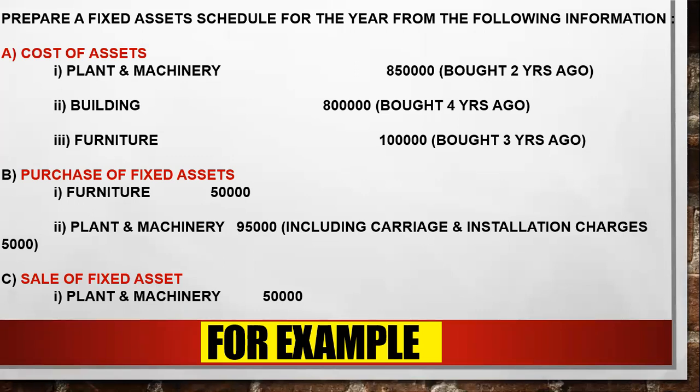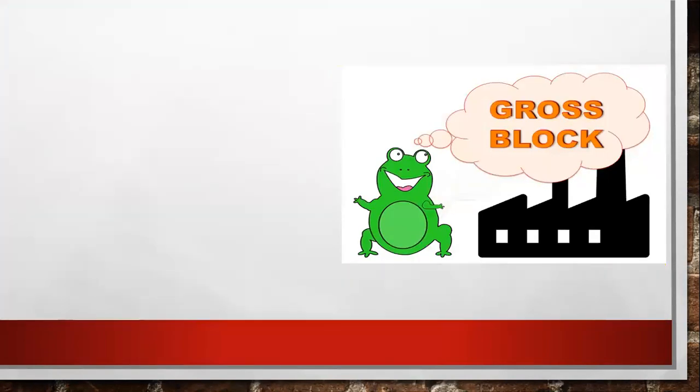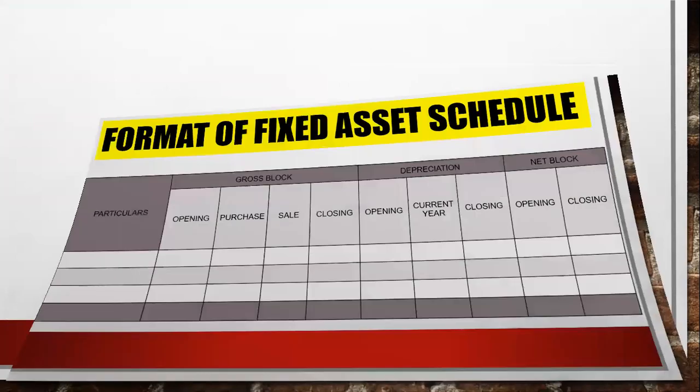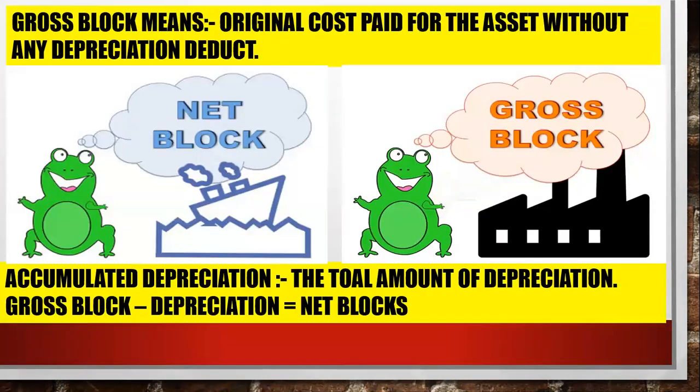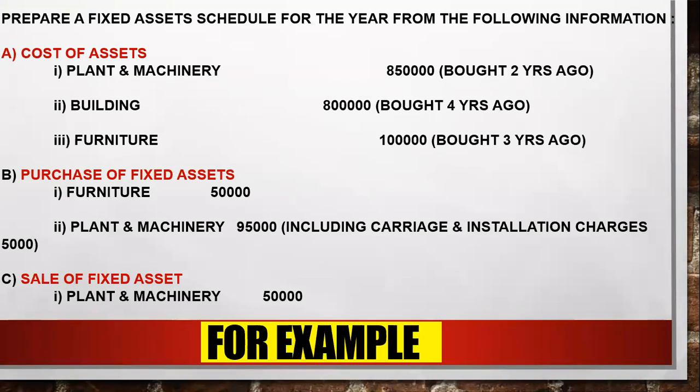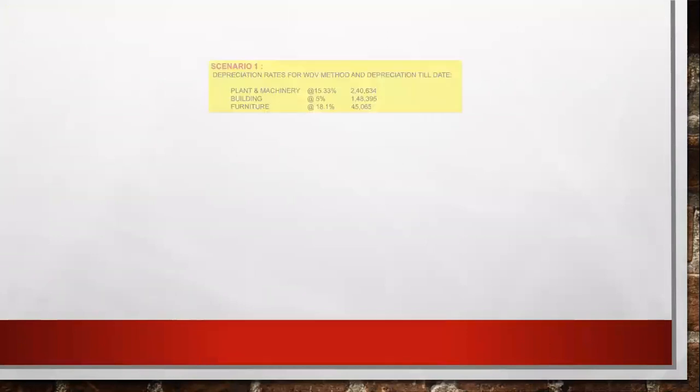In this situation, you can fill in the format as I told you. In the particular column, you can write your plant and machinery, building and furniture. Your gross block opening is also given: 8 lakh 50 for plant and machinery, 8 lakh for building and 1 lakh for furniture. So you have to write it in opening. In this year, the opening is given. Clear everyone? So this is the solution.